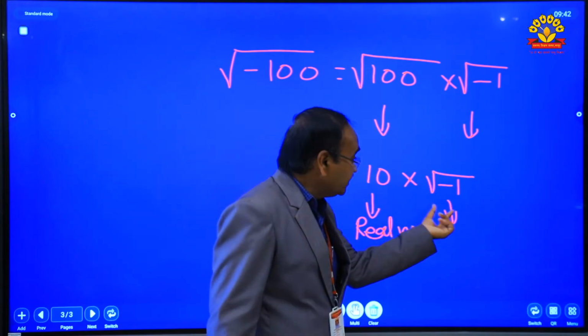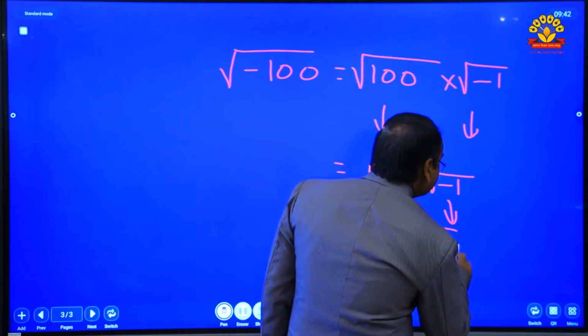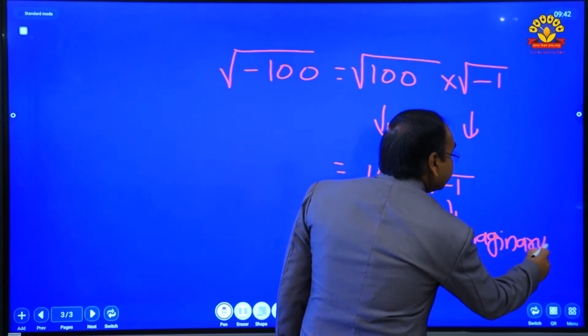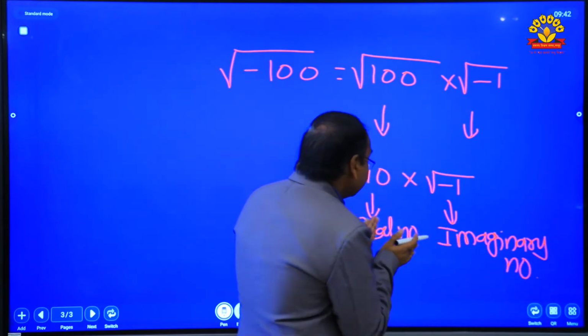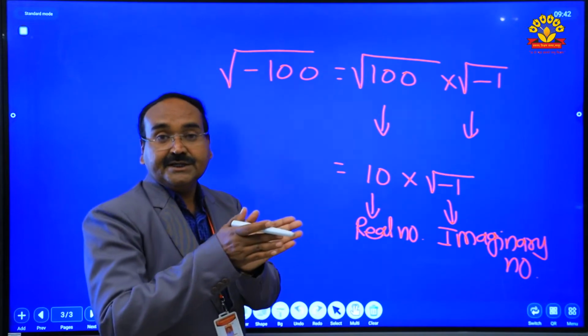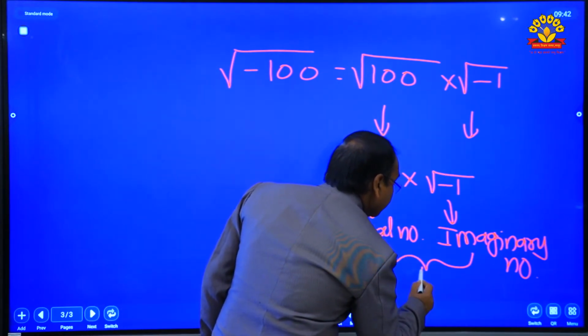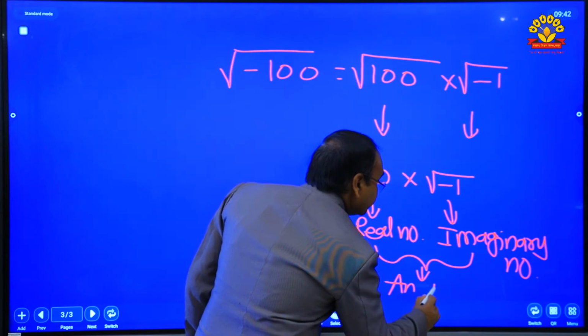So I am calling this number an imaginary number. And multiplying these two, a real number into an imaginary number, gives an imaginary number.